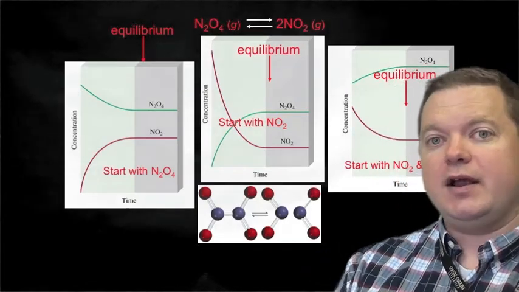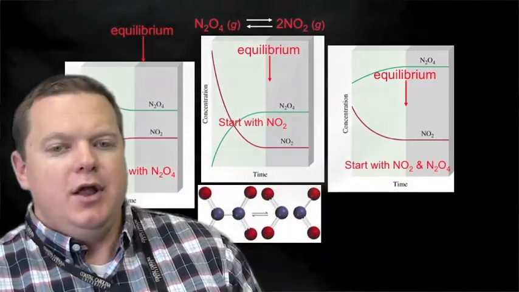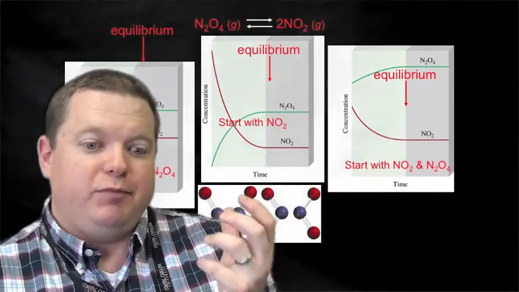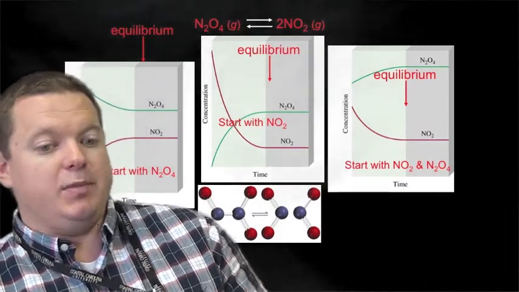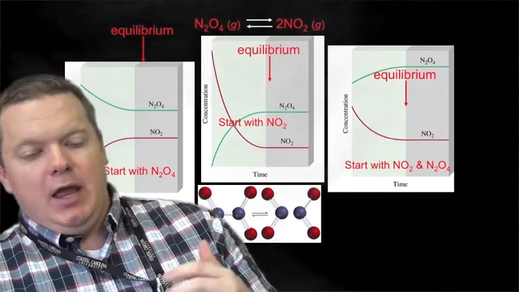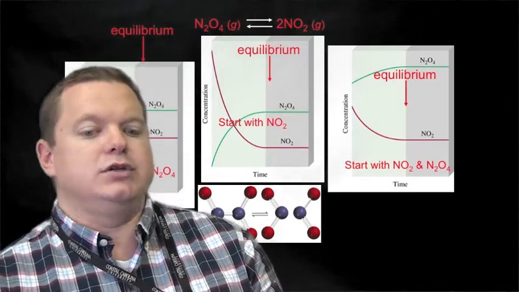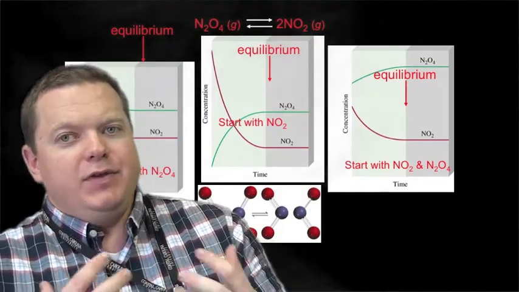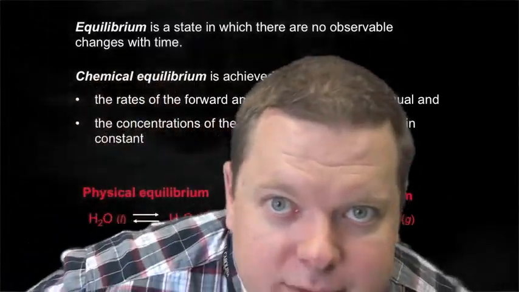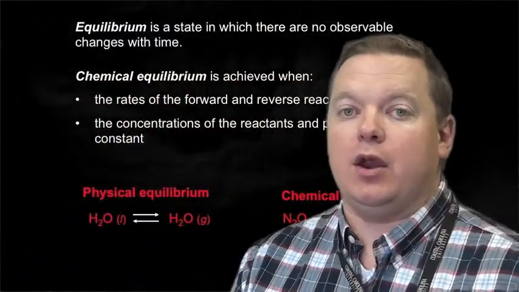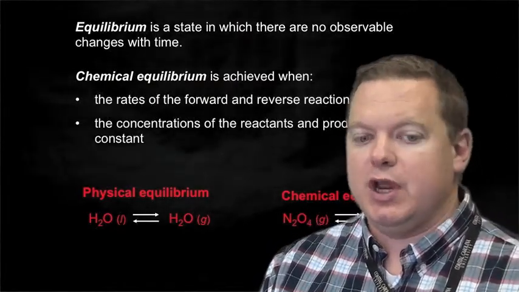And in fact, in this last one over here, if we start with some concentration of both of them, they're going to react, and for some time the concentrations are going to change until we get to this stable arrangement where the concentrations appear to be stable. And this is what we mean by equilibrium: we get to a certain point where the reactions appear not to change. So an equilibrium is a state in which there is no observable change with time.